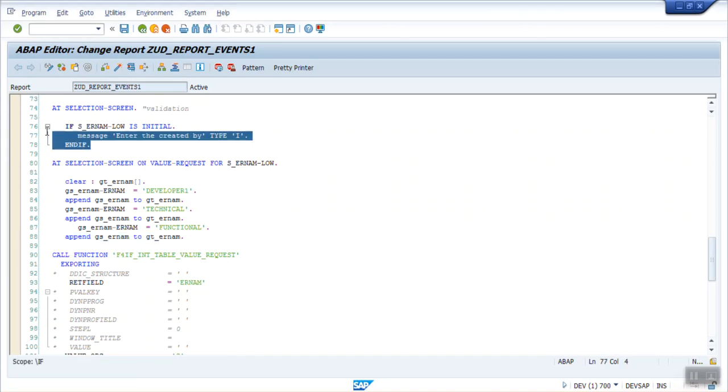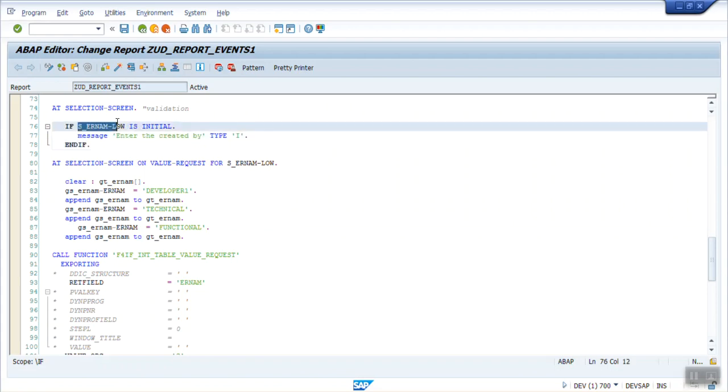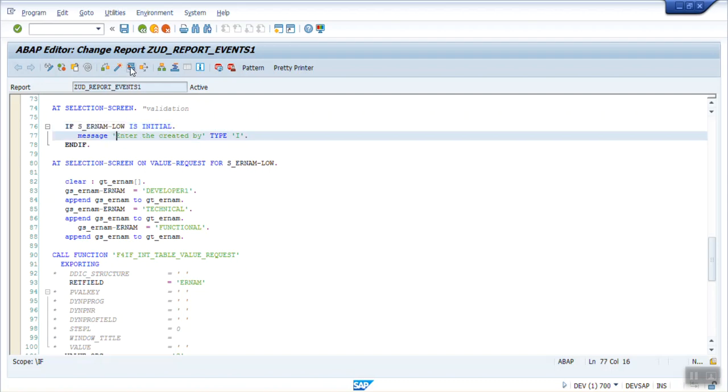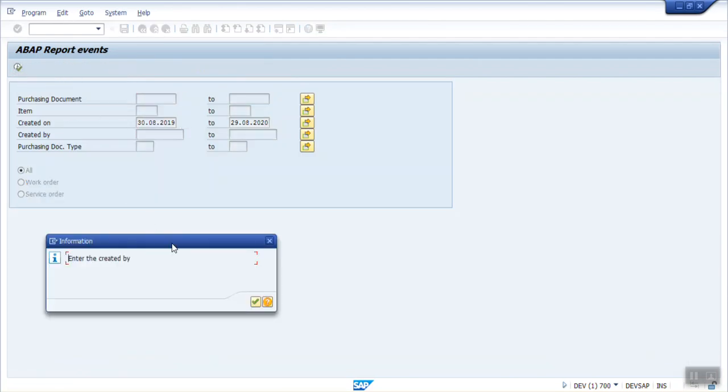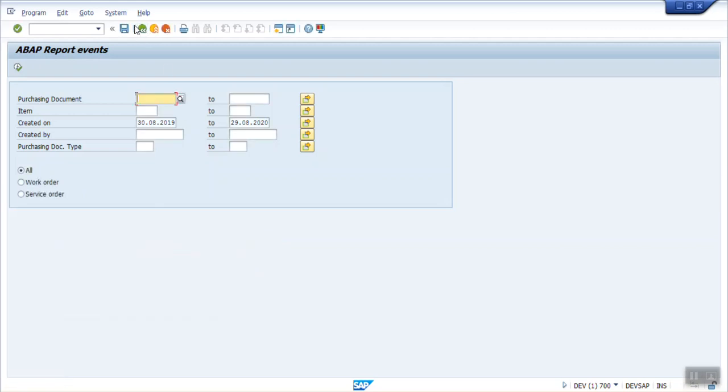Here I simply check if it is not entered, then give the message, but you can even trigger the error message here, or we can validate this value through the database table, whether the entered user exists in the database or not. So if you see here, I have given the message: enter the created by. As soon as it is blank and I execute, you can see the message: enter the created by. So when we press enter or click execute, that event gets triggered and all the validation can be performed. This is called the at selection-screen event.